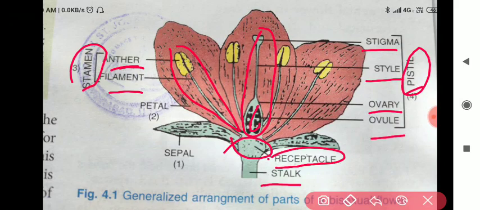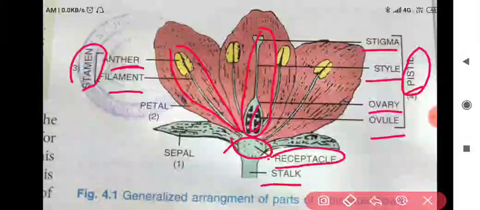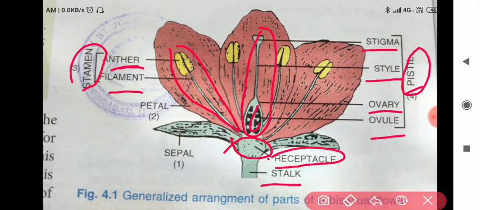By the stalk only the flower is attached to the stem. Clear all of you? This stalk can be called the petiole also. So this is the structure of a bisexual flower, my dear students. You have to draw this particular diagram in your fair copy. Clear?